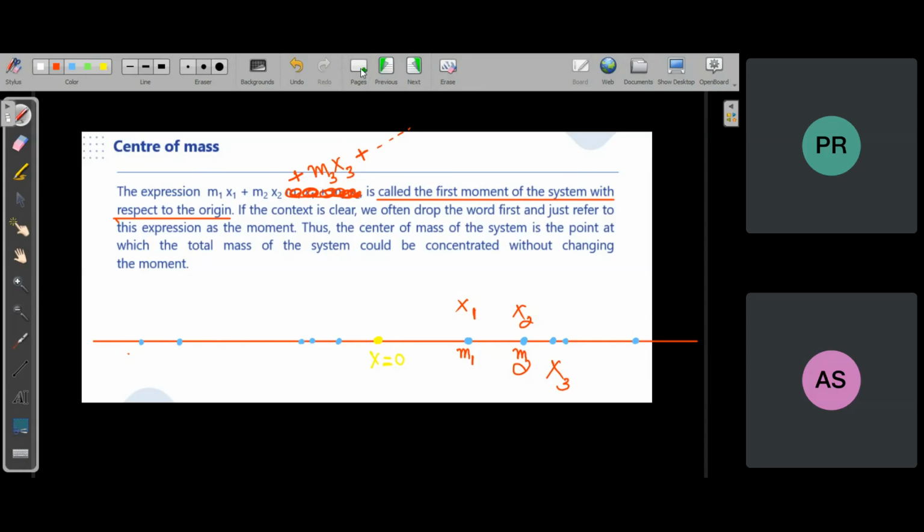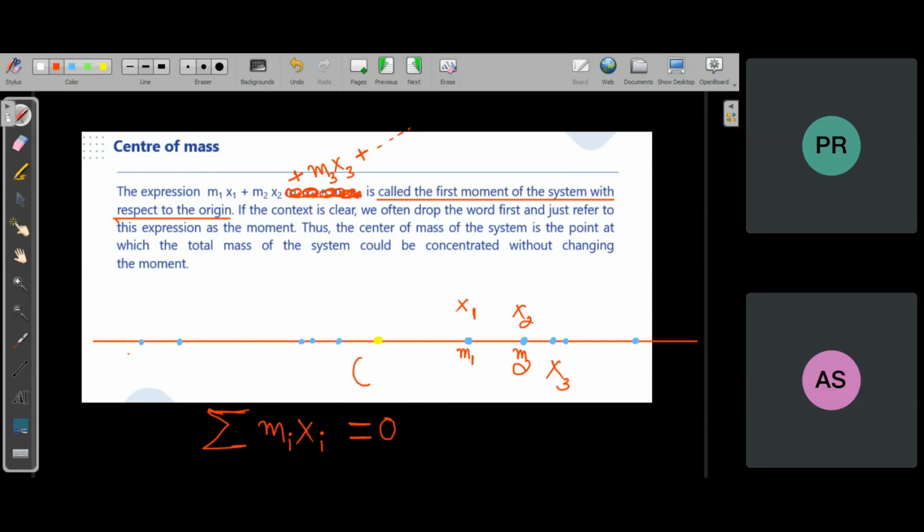So what I'm trying to say is, if you take this point instead of the origin and find the mass moment, or first moment, which is nothing but the summation of mi xi, and it turns out to be zero, that point is called the center of mass.